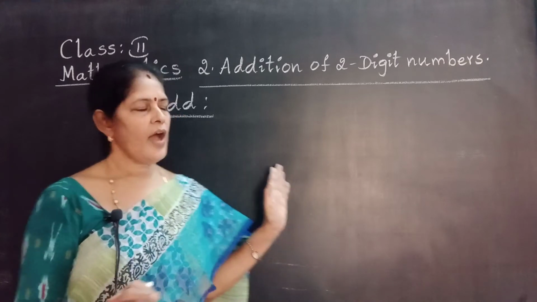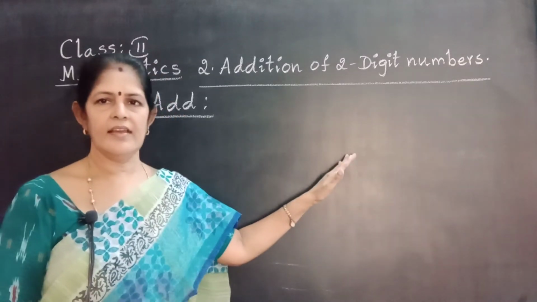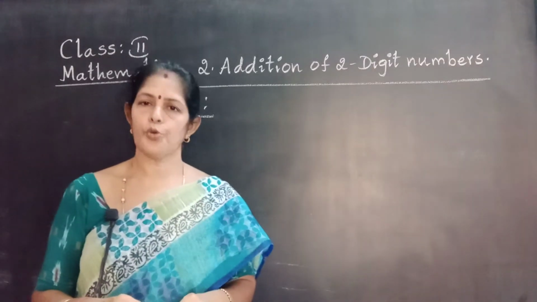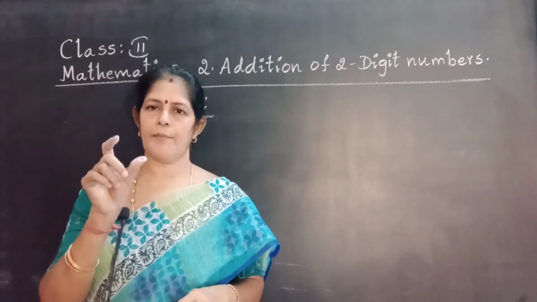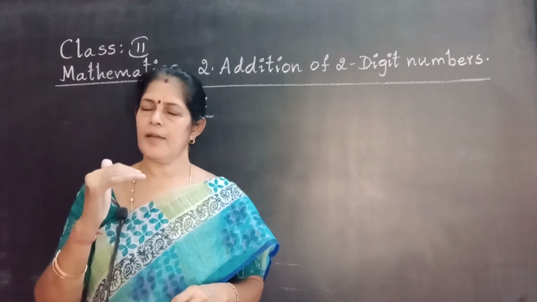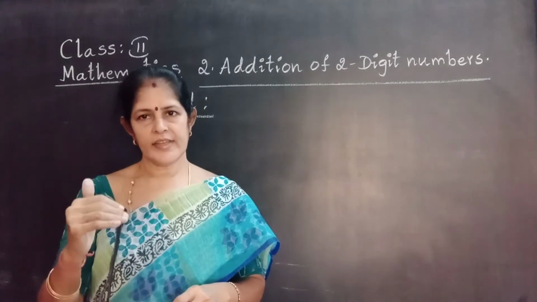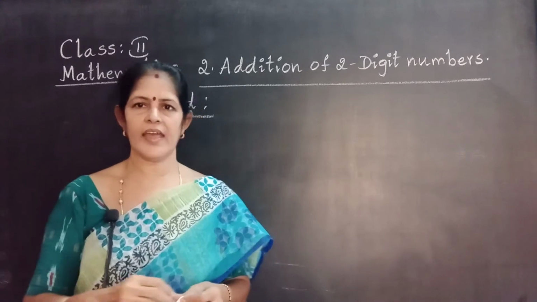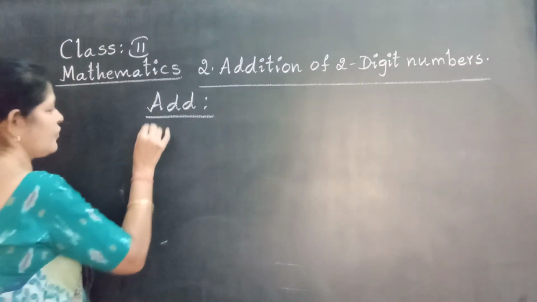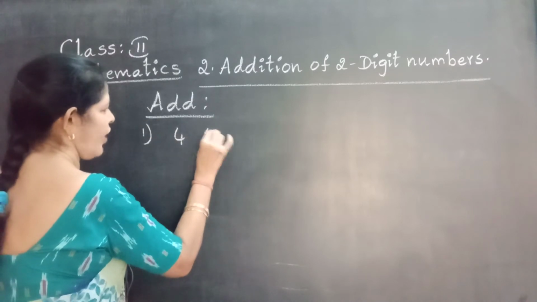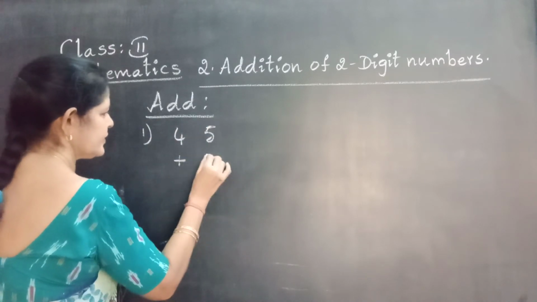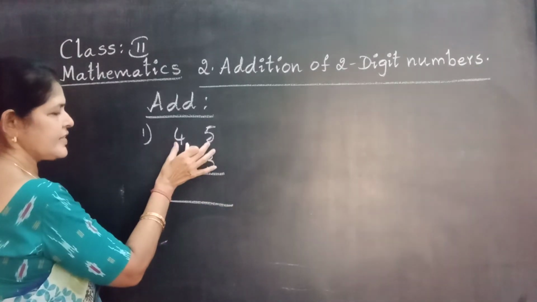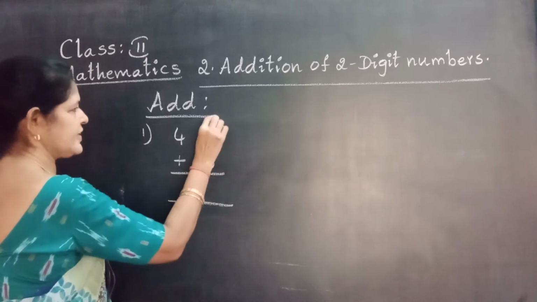Okay, now I am going to show once again the concepts of addition without grouping: two digit number with one digit, two digit numbers 2 lines, and two digit numbers 3 lines. Okay, come on, answer. First one, 45 plus 3. Two digit number plus one digit number.